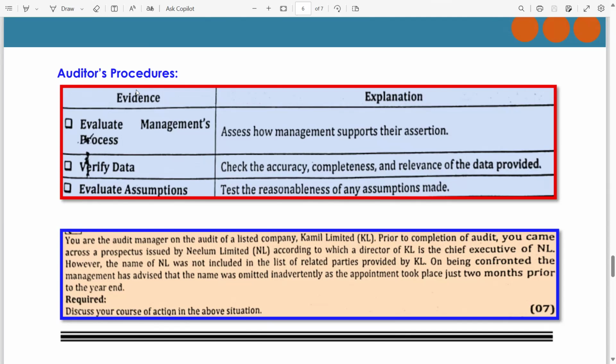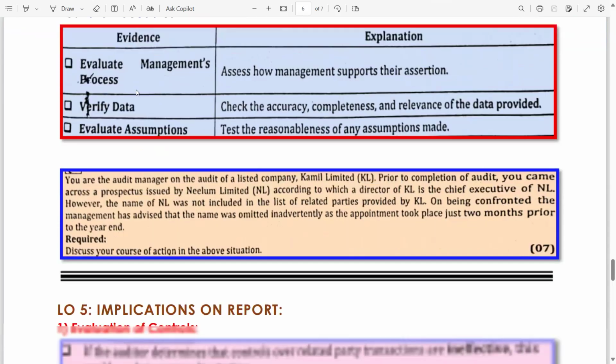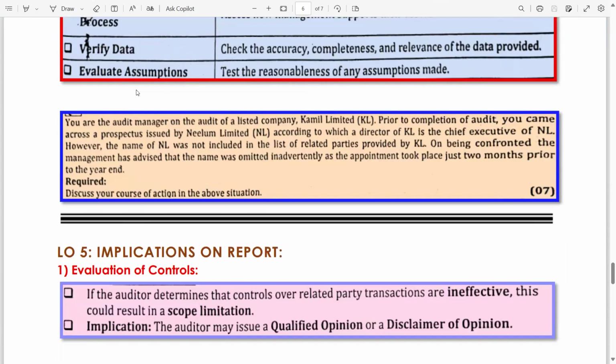Evaluate assumptions. Test the reasonableness of any assumptions made by the management. Now there is a case study for 7 marks. This is very important. Discuss your course of action. Course of action means you have to give the implications as well.